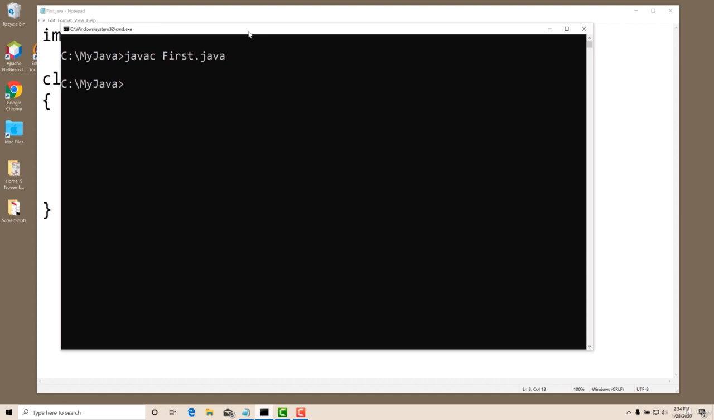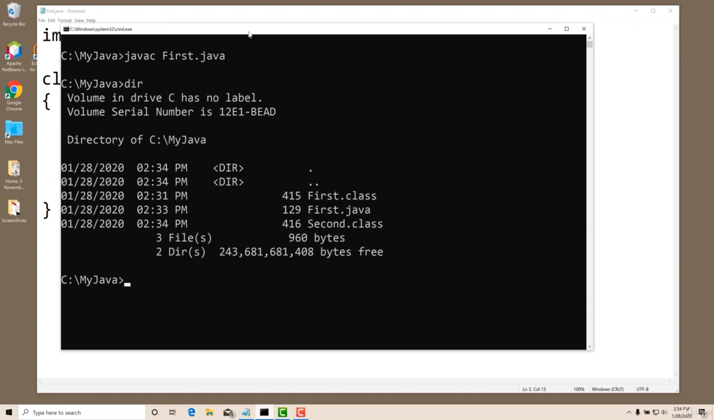No problem, it's getting compiled. But I'll show you the directory. In the directory you can find that there are three files. One is first.class that we have already created beforehand, and this is our Java program. Now a new class file is created, that is second, because I have given the class name as second. The class file will be the same as the class name.